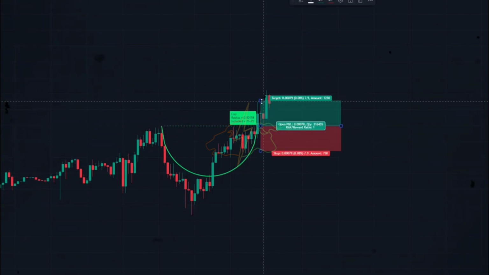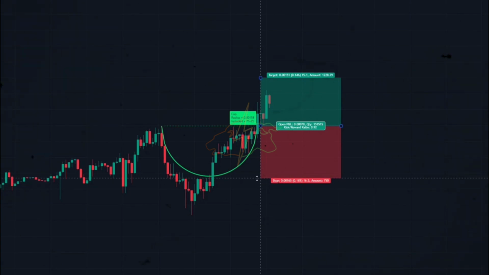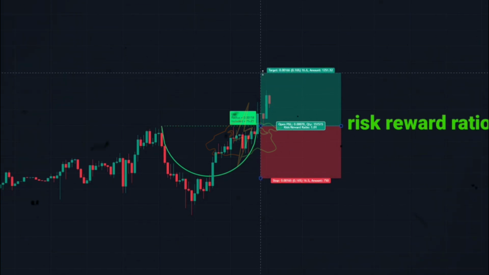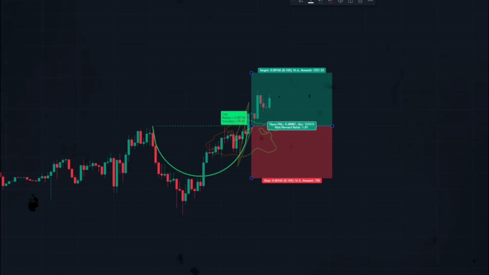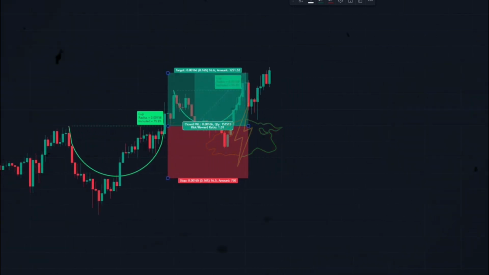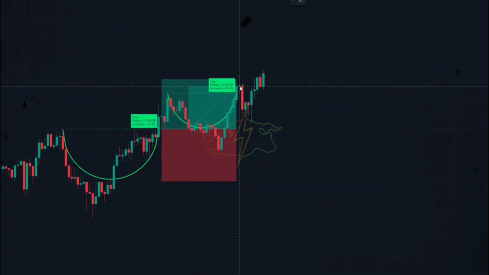I set the stop loss below the bottom curve of the cup. I set the first target on a 1-to-1 risk and reward ratio. Price reached the first target. Here another pattern has been formed as well. I opened another trade at the end of this pattern.